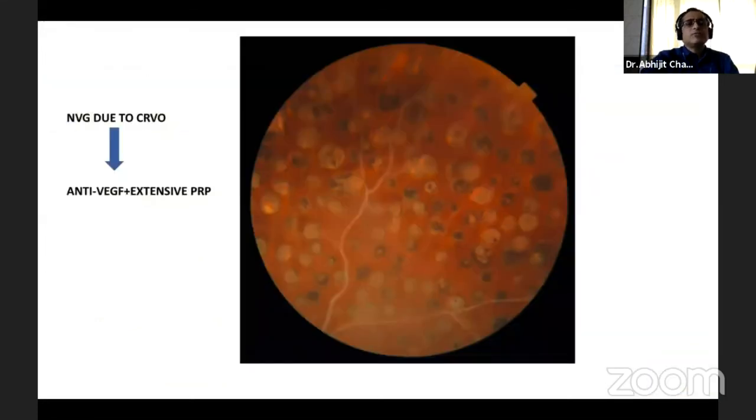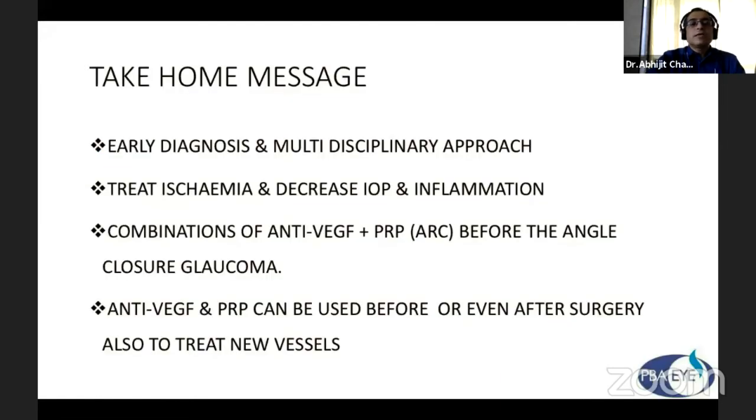This one is NVG due to CRVO, which we first injected with anti-VEGF, and when the media cleared, we did extensive PRP, you can see here. So take home message: early diagnosis and multidisciplinary approach, treat ischemia and decrease intraocular pressure and inflammation. Combination of anti-VEGF plus PRP or anti-retinal cryopexy before the angle closure glaucoma happens. And anti-VEGF and PRP can be used before or even after surgery of treatment. Sometimes anti-VEGF is given during surgery also.